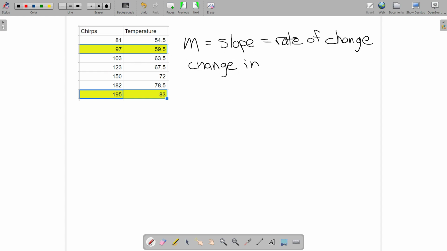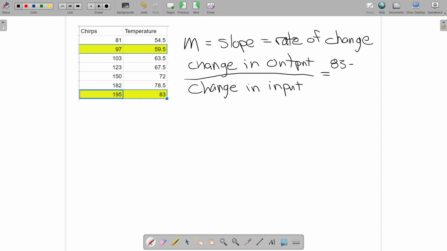So we have change on our output. That's the numerator. And change on our input is the denominator. And I've decided that my output is the temperature, so that means I need to figure out what is 83 minus 59.5, and I need 195 minus 97.